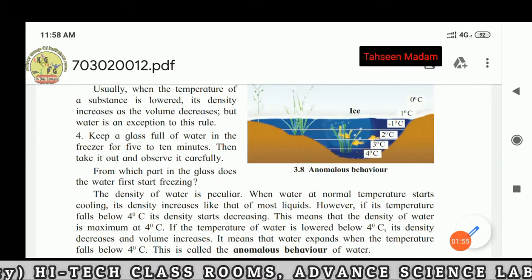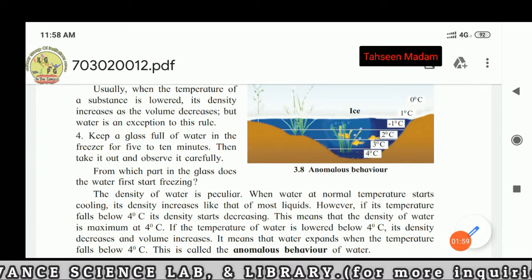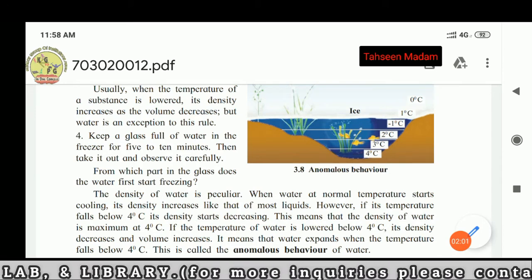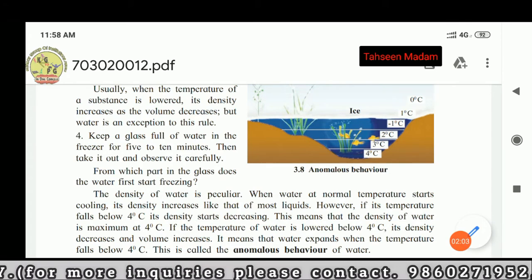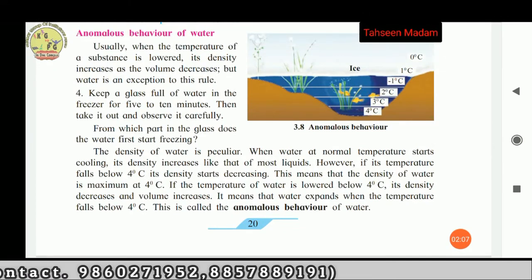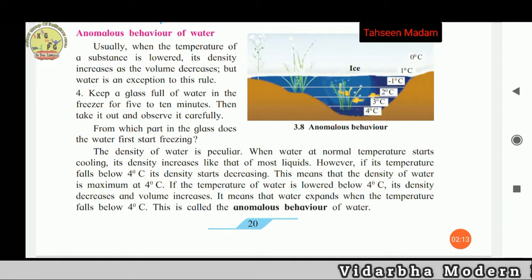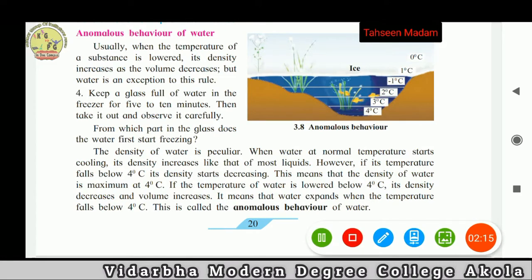If the temperature of water is lowered below 4 degrees centigrade, its density decreases and volume increases. It means that water expands when the temperature falls below 4 degrees centigrade. This is called anomalous behavior of water.